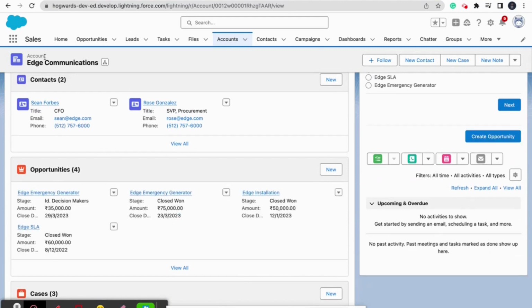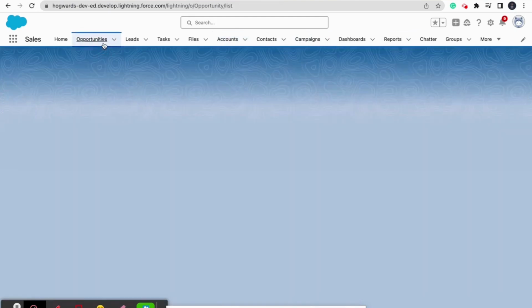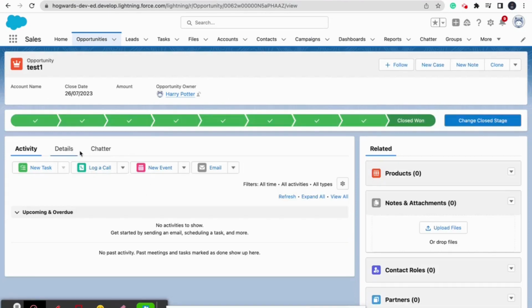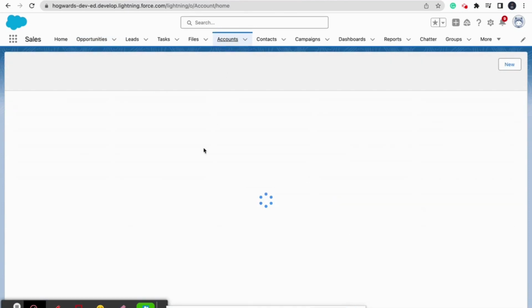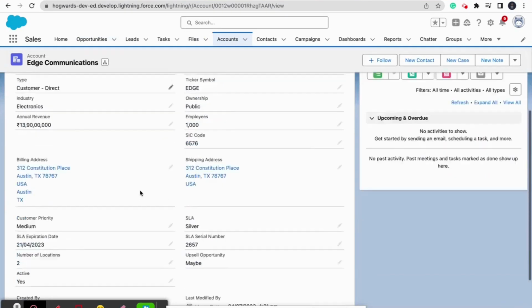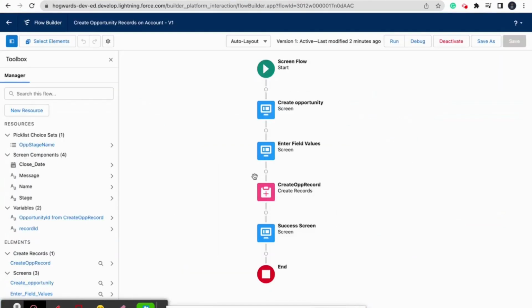So the record is created, but it is not mapped to this account, Edge Communication. We can check the record as well once we click on opportunities. Yeah, so the record is created. The opportunity test one is created, but it is not getting mapped to the account because we have not added any logic to map the newly created opportunity to the account object. Okay, so we will add that scenario in our flow.